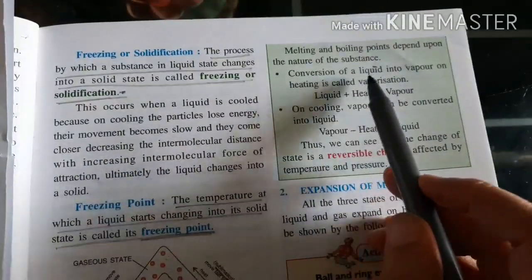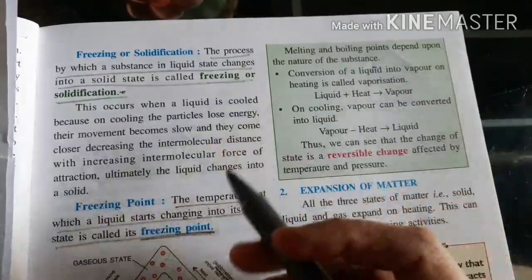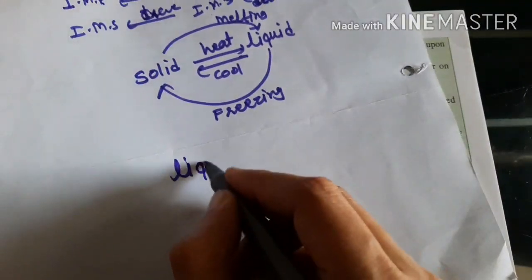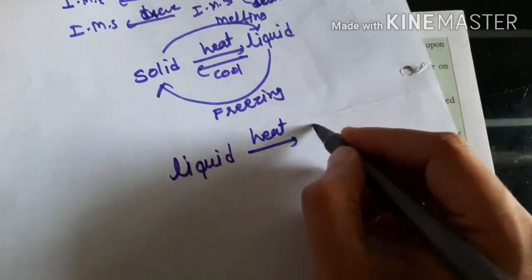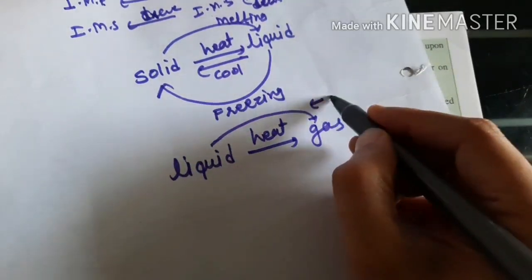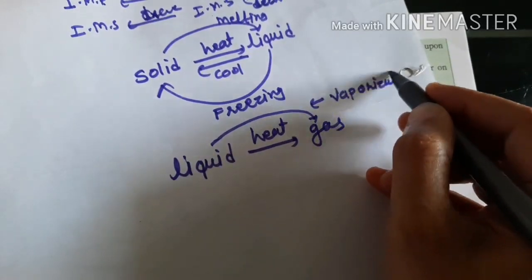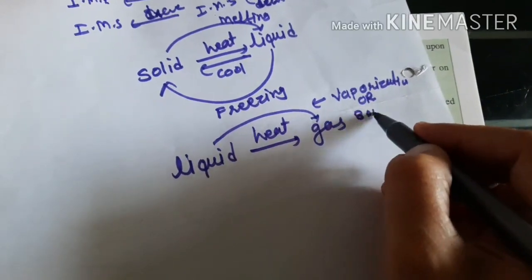Then the conversion of a liquid into vapor on heating is called evaporation. Okay, then we talk about a liquid. When heated, it converts into a gas. This process is called vaporization, or we can say boiling.